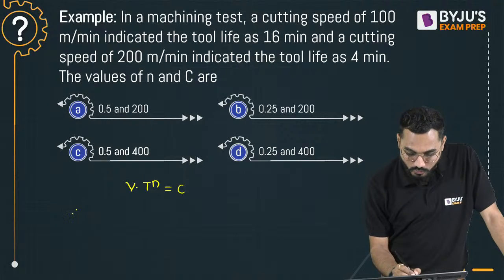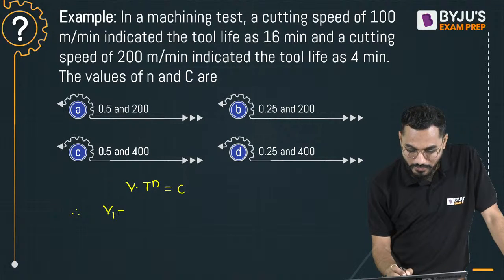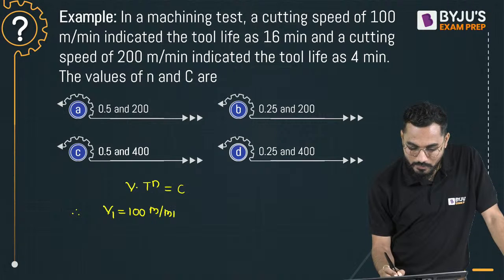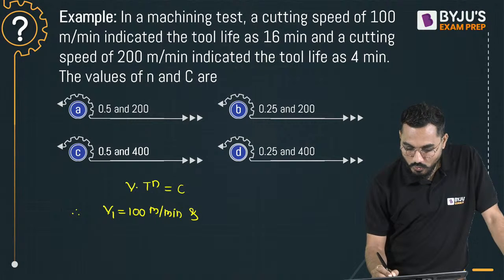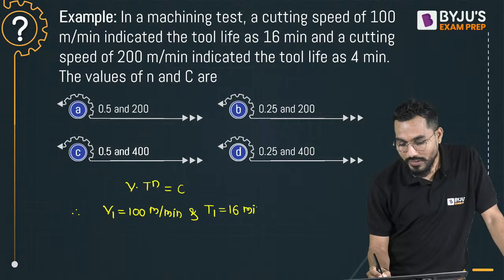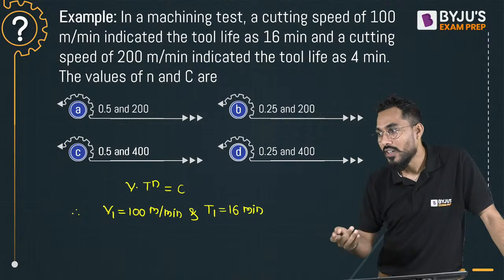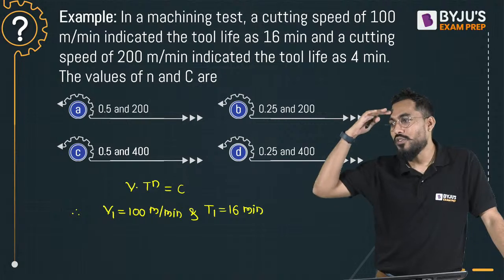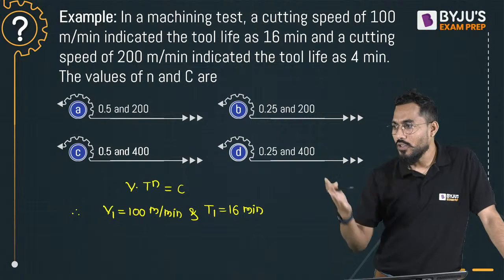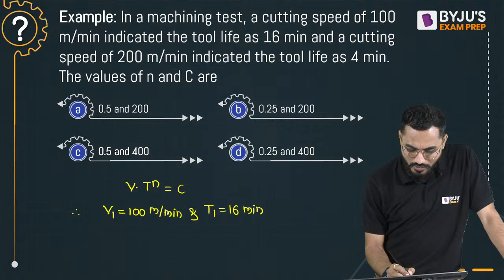Fine. So for the first condition, V1 cutting velocity is 100 meter per minute, and the tool life T1 is equal to 16 minutes. You have to calculate the answer, my dear friends. What is the answer? 0.5 and 400.